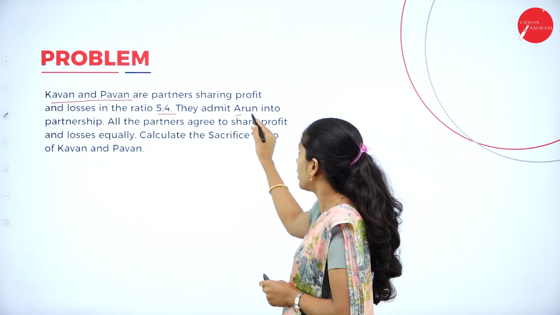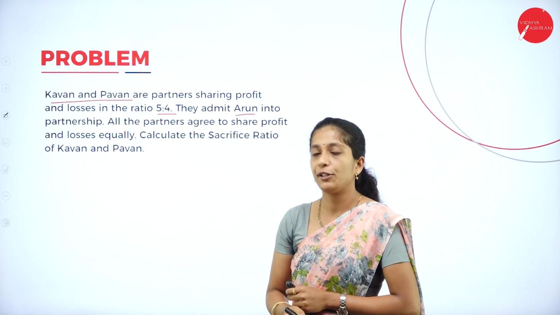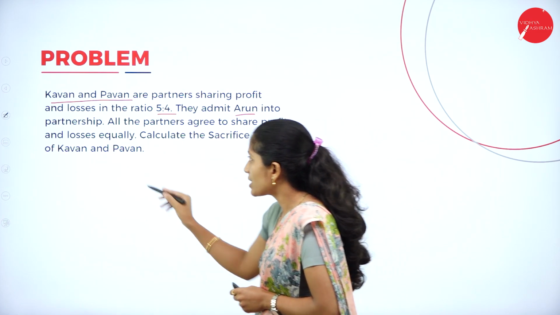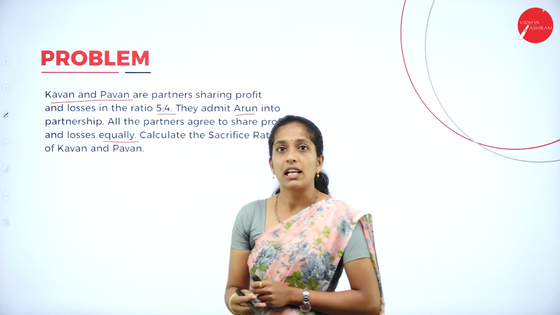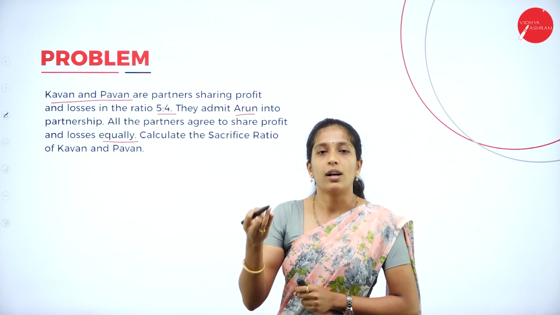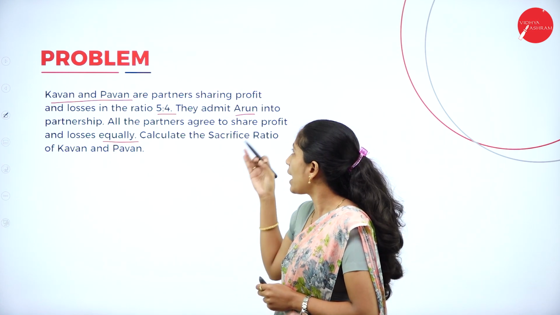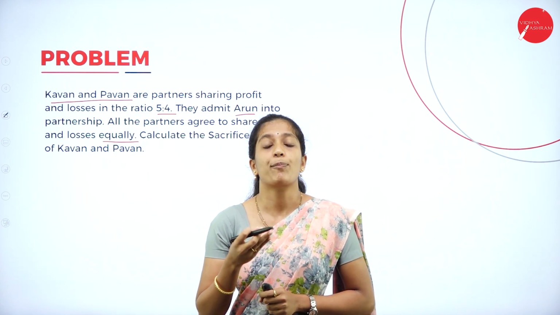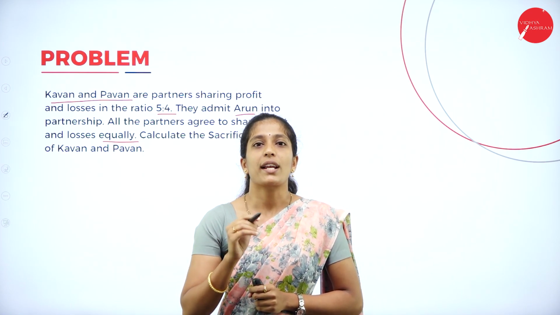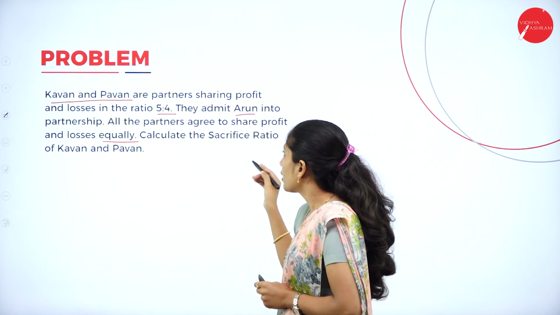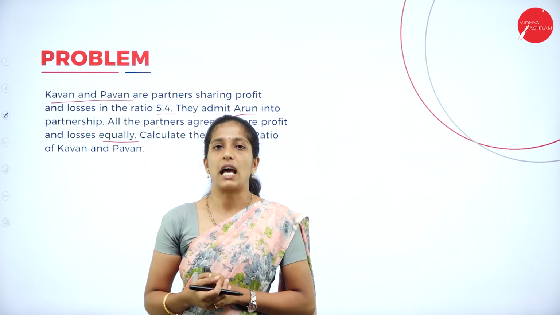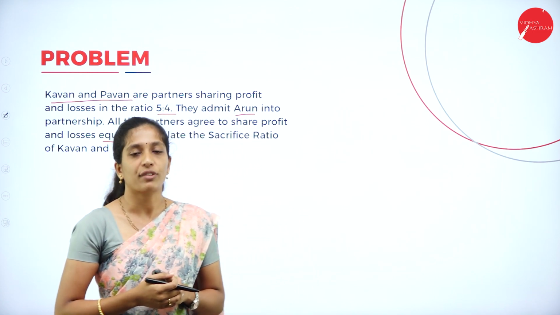Who is the new partner? Arun is the new partner. All the partners agreed to share profit and loss equally. They have given the new ratio also here. All three partners, Kavan, Pawan and Arun, are going to share their profit and loss equally in the future. So that is 1:1:1. Calculate the sacrifice ratio of Kavan and Pawan.